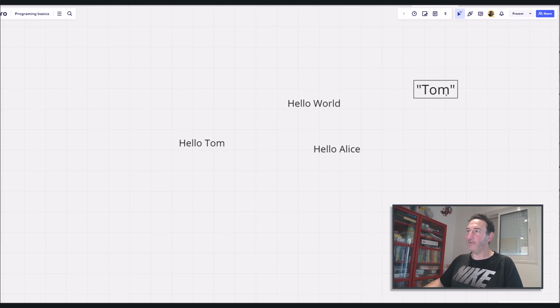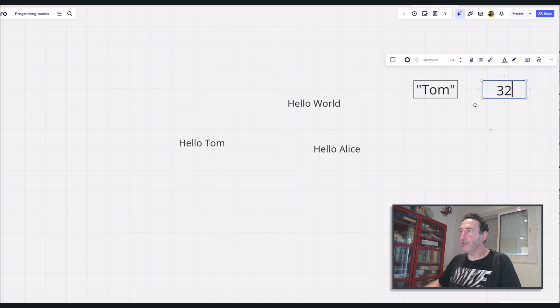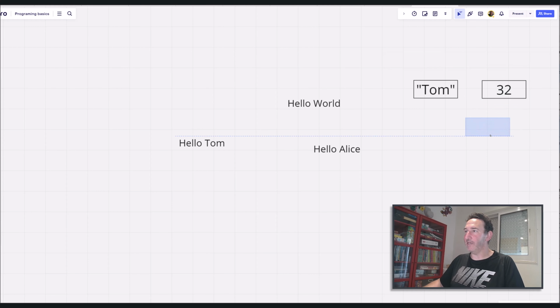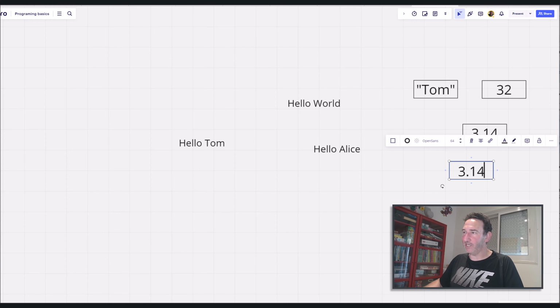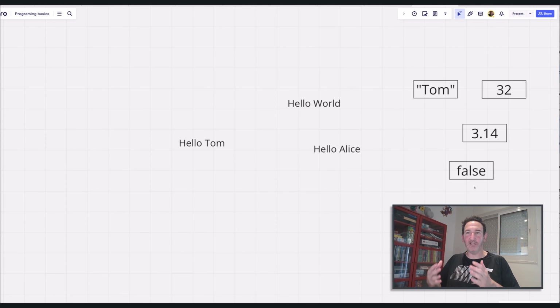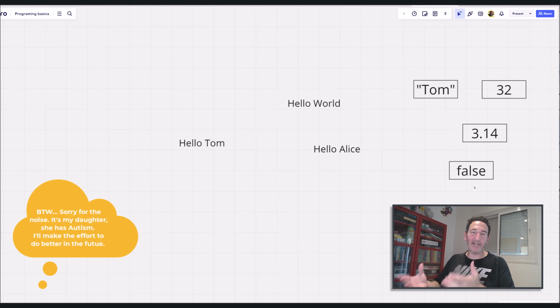We can have another variable, which maybe will be Tom's age, and maybe it will be a number like 32. And maybe we can have other things like a float number, okay, 3.14, which is pi. Or let me show you another kind of basic type of variable, which can be, let's say, false. This kind of variable is very important. It's called Boolean, and it's either true or false, yes or no. And this is basically an answer to a question, where the answer can be either true or false, yes or no.